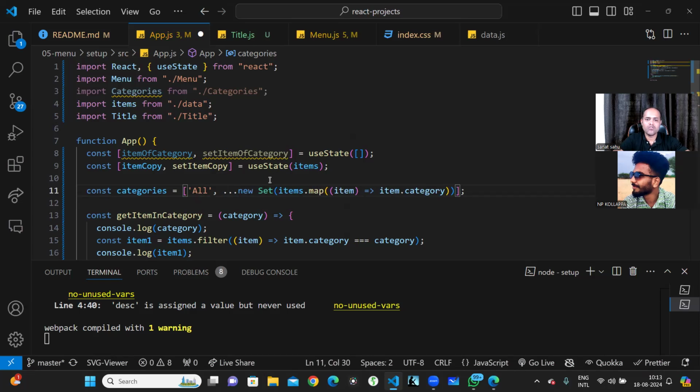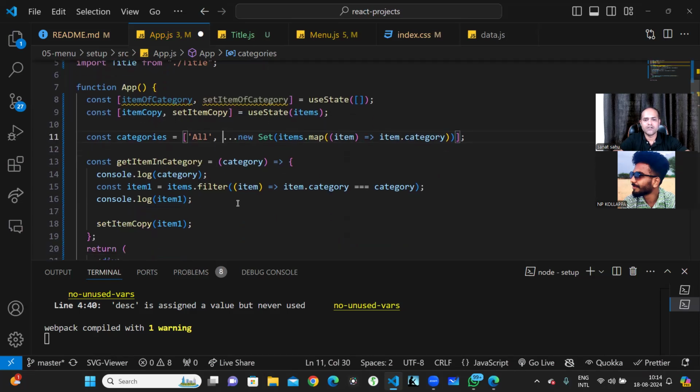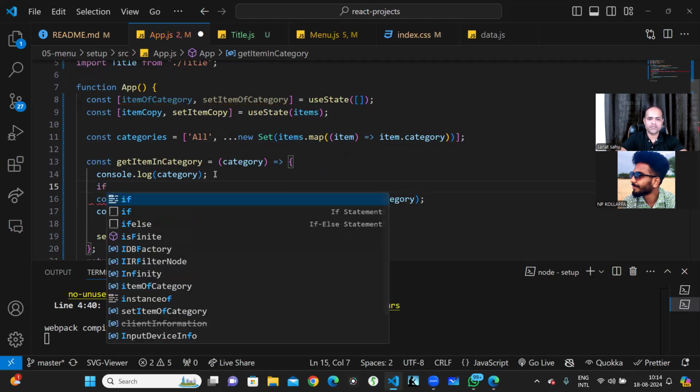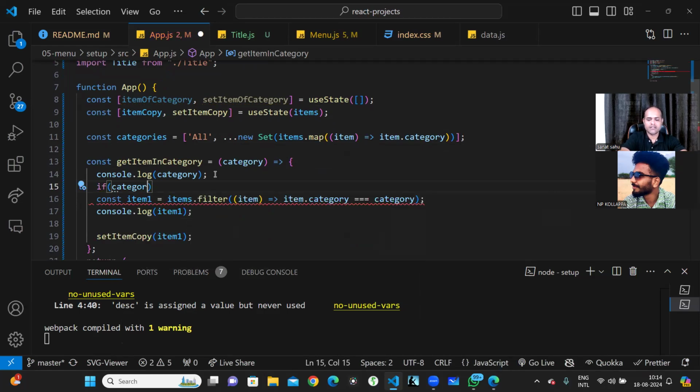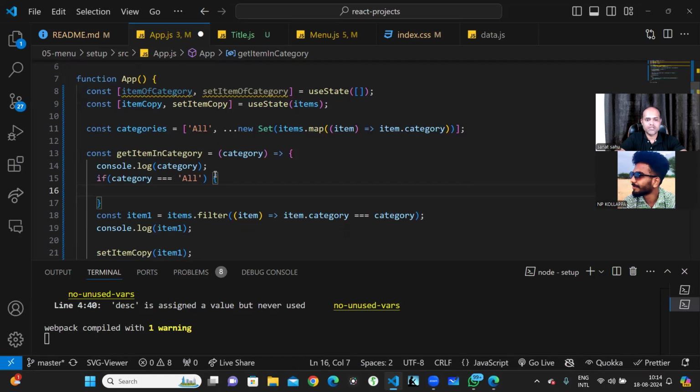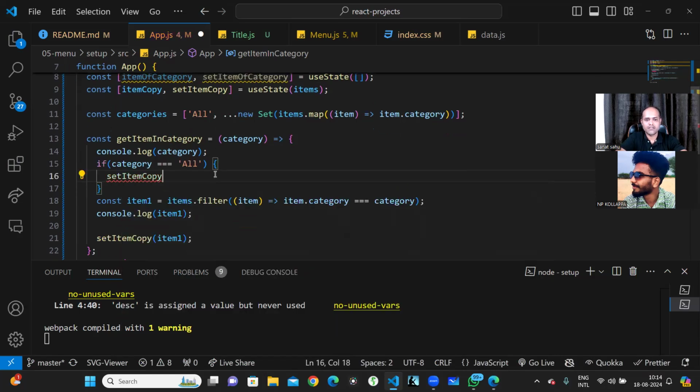And when I click on all, what should happen is I should be getting all the items. Here I don't have a category called all, but I can do something like this: if category triple equals all, then set item copy as items.